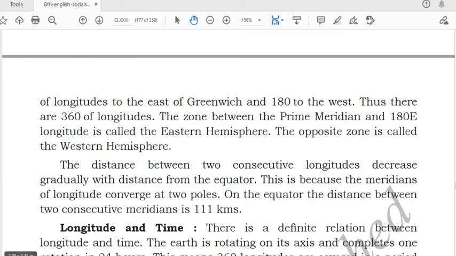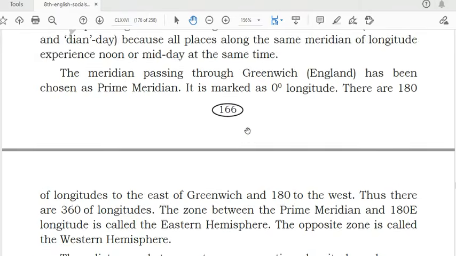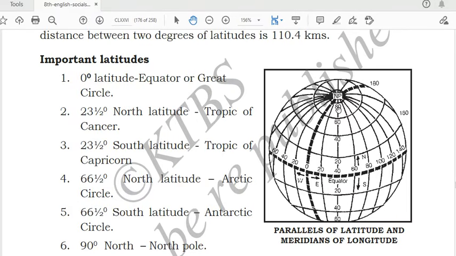The distance between two consecutive longitudes decreases gradually with distance from the equator. This is because meridians of longitude converge at the two poles. On the equator, the distance between two consecutive meridians is 111 kilometers. As the longitudes come close to each other, the distance between the two longitudes keeps decreasing. You can see that the distance between this longitude and this longitude decreases, and if you move from here to here, it again keeps on decreasing.